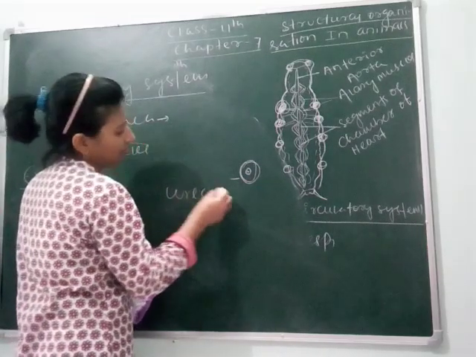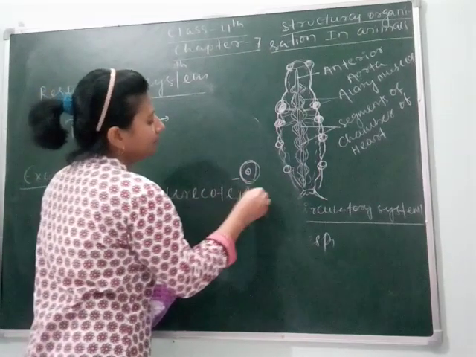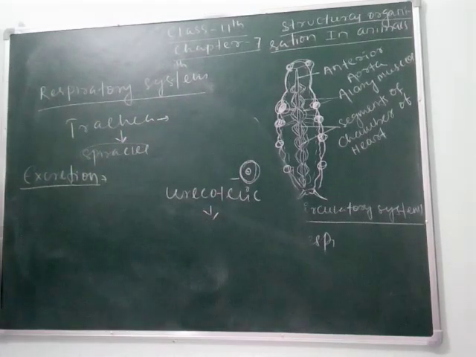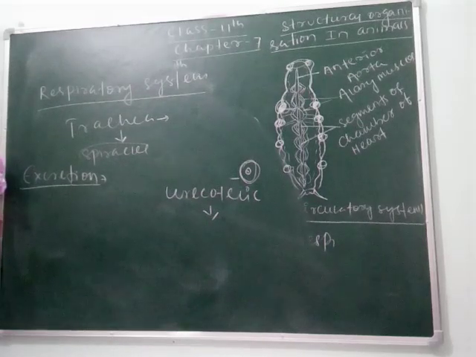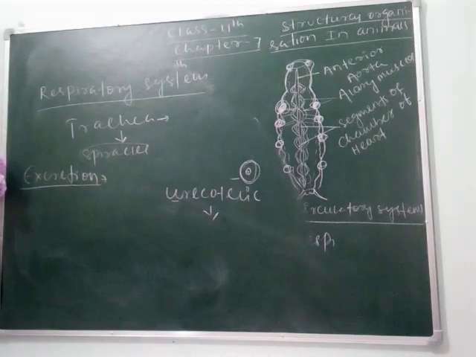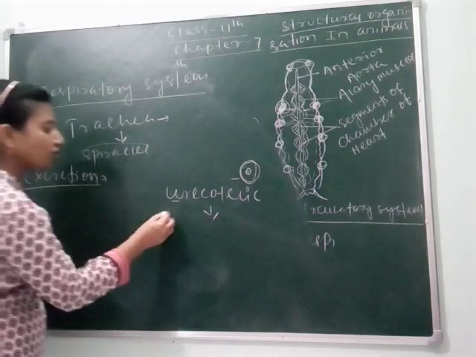Uricotelic means those who release uric acid as their excretory product. Clear, students? Next, which type of substances is released? One is uric acid and another is nitrogenous waste also. Means nephrocytes and fat bodies also help in excretion.